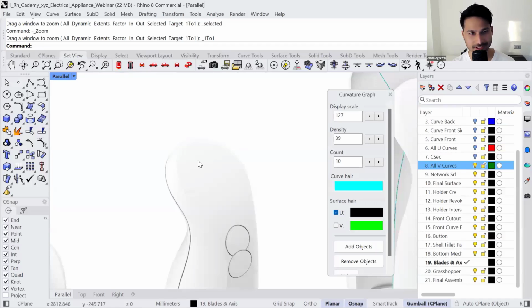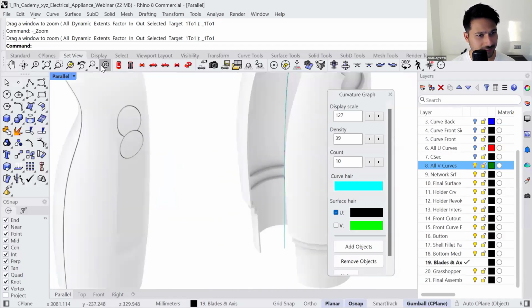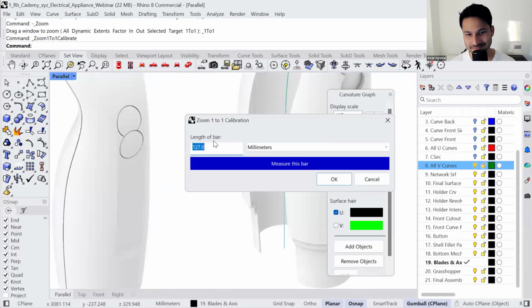Probably something is wrong with the scaling of my screen. I have to recalibrate it somehow. Anyways, you can measure literally the length of this bar, and that is going to tell you. So this is not 12.7 as I'm looking at my screen. This is most probably 17 to 18 centimeters, like 180 millimeters.